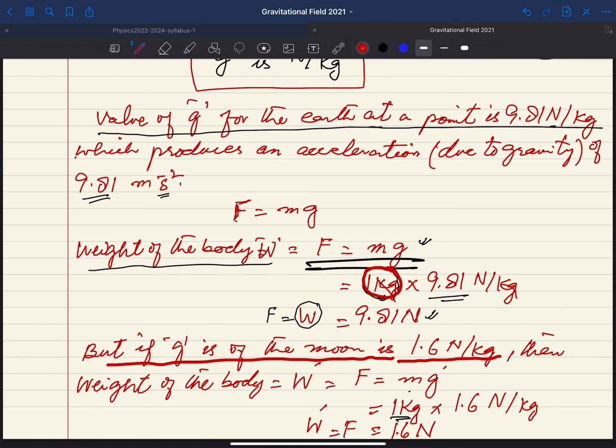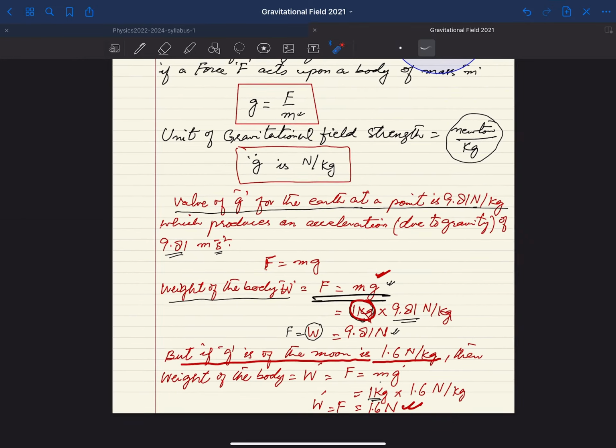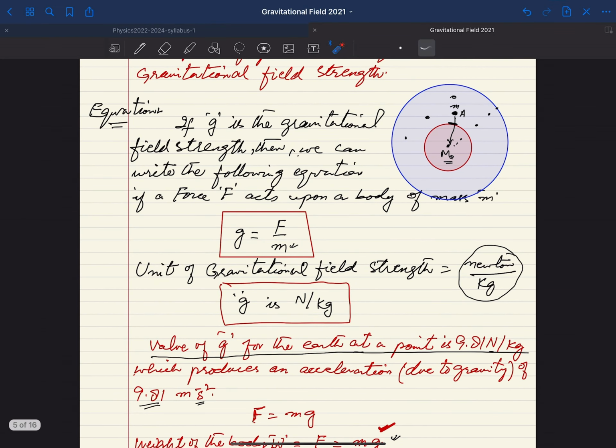And how can you determine it? Simply multiply: here we have 1 kg multiplied by 1.6 Newton per kg, and what you get is 1.6 Newton. So you can see that the weight of the same mass of 1 kg is different on the surface of the earth and on the surface of the moon. On the surface of the earth it is 9.8 and on the surface of the moon it is only 1.6. So because of the change in the value of G, the weight will also change.